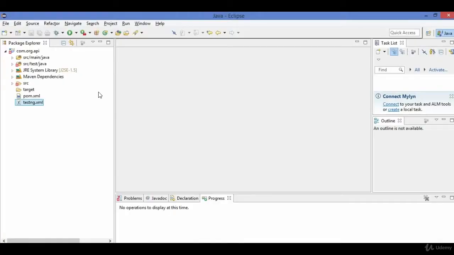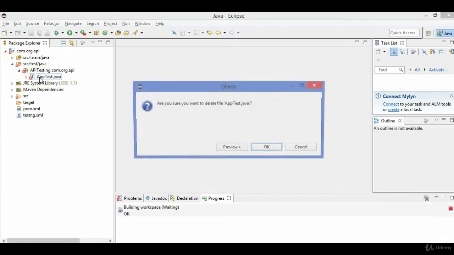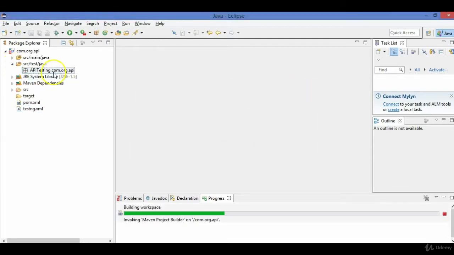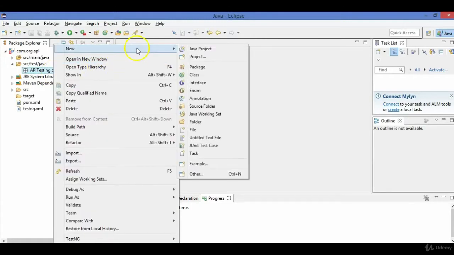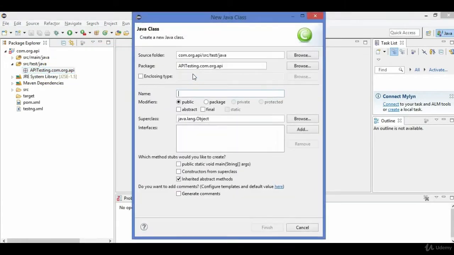So in the previous session, we studied how to configure a Maven project. So let's start making the first test. This is a default test by Maven, delete it. Okay, and let's make a new class. Since we are using the weather API, name it weather, and I will be showing a GET request. Name it get requests.